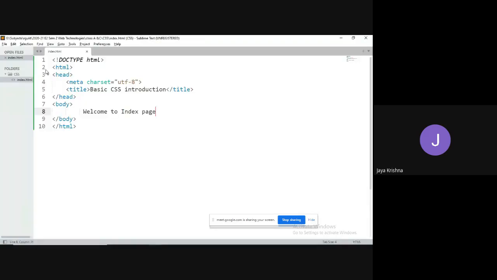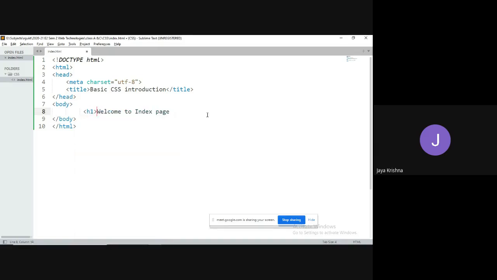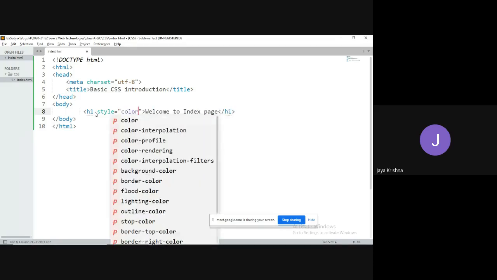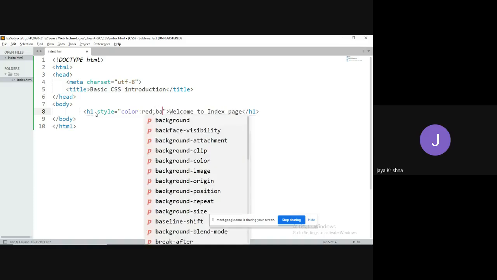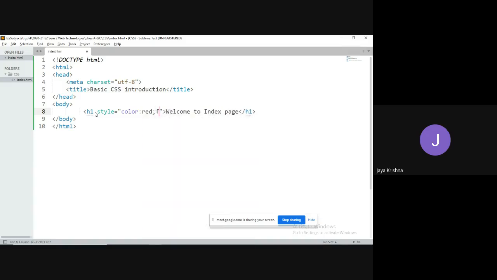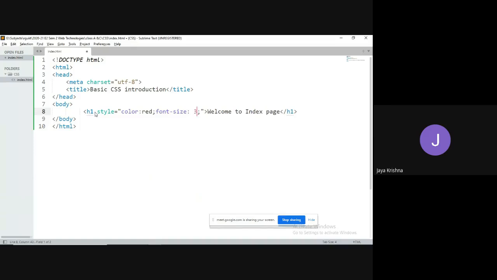Now what I would like to do is apply the first way of styles, inline styles. So what do you mean by inline styles? For example, I'm taking an H1 tag. I would like to get different specific styles, then I can go for inline style. Style equal to, I will take color equal to red. I will take font-size equal to some 30 pixels.